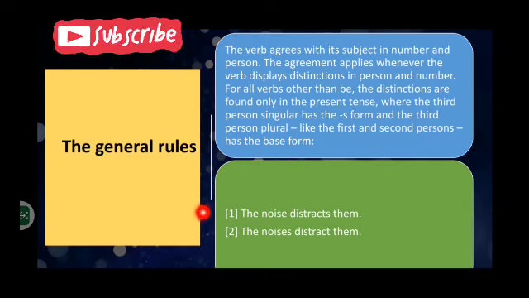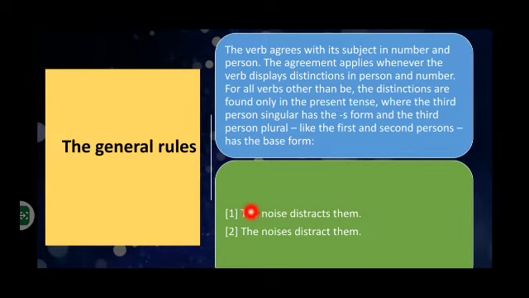For example, the noise distracts them. You can see here that the noise is a singular subject according to the number. And the noises distract them. So the noises is a plural subject, that's why it's taking a plural verb, distract, right? So the verb depends on the subject, the number and the person. Here we have not person, here we have number. The noise distracts them has a singular verb, and the noises distract them has a plural verb according to the number of the subject.